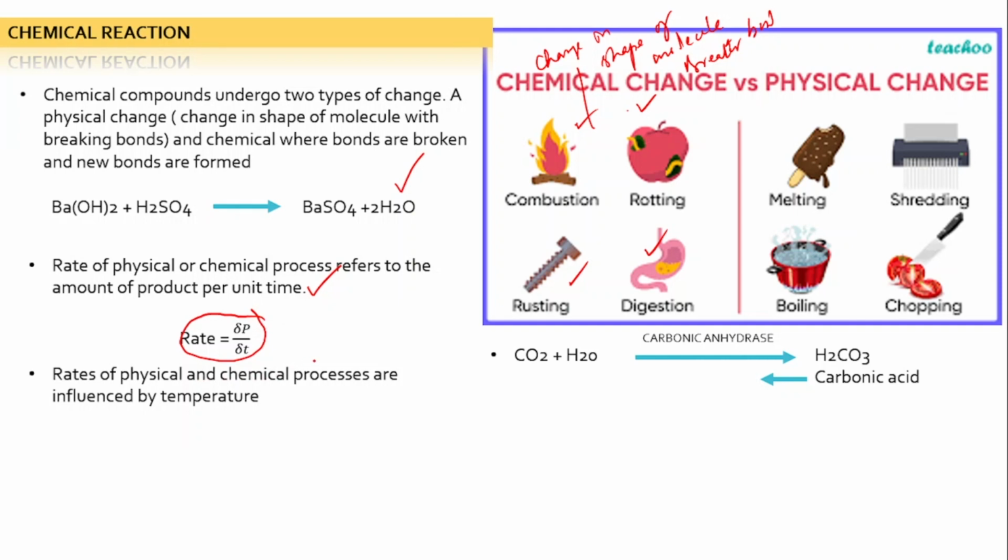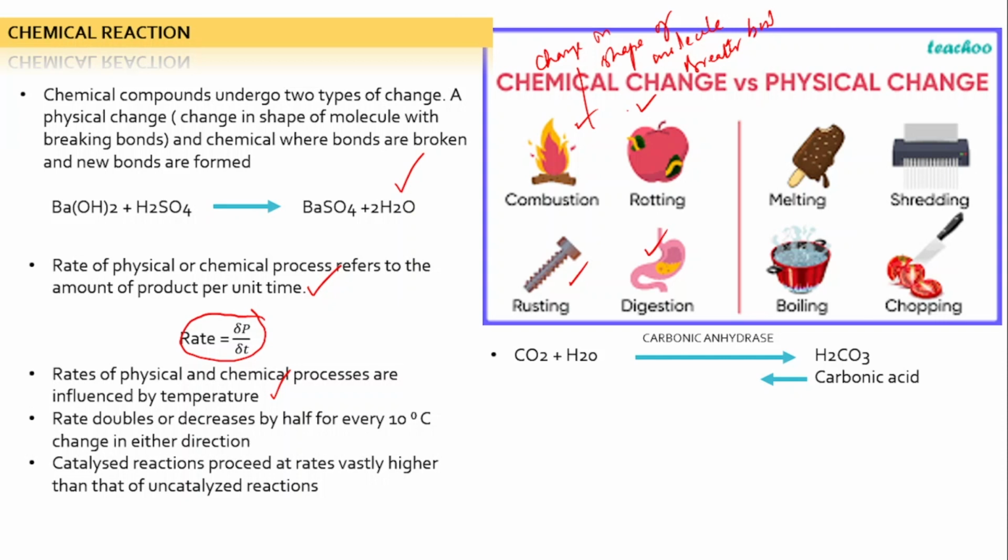Rates of physical and chemical processes are influenced by temperature, and the rate doubles or decreases by half for every 10 degrees change in either direction. We'll discuss how exactly enzymatic reactions are affected by temperature, pH, and other factors. So here the rate doubles or decreases, meaning if it is at 10 degrees and goes to 20, the reaction rate is double. If again it comes back to 10, the reaction rate falls to half.